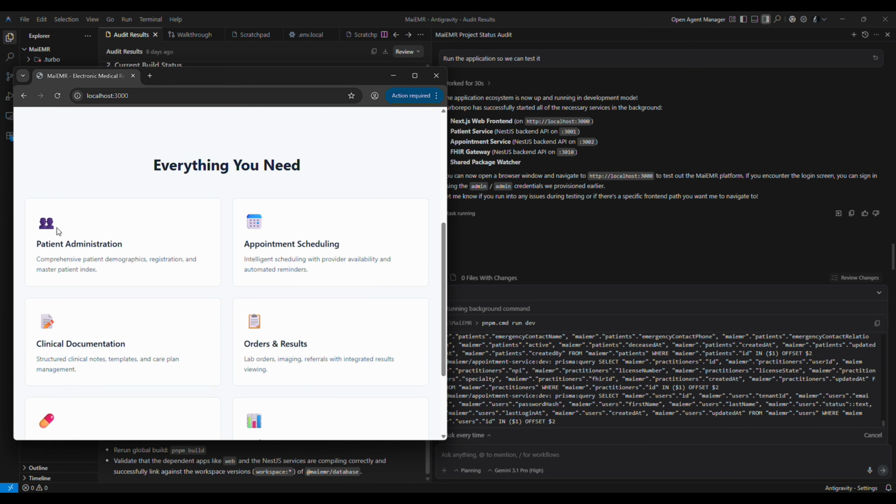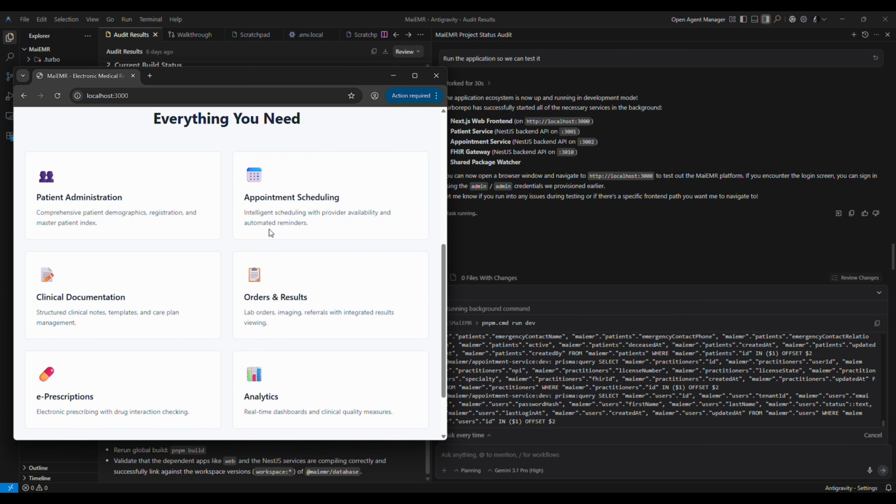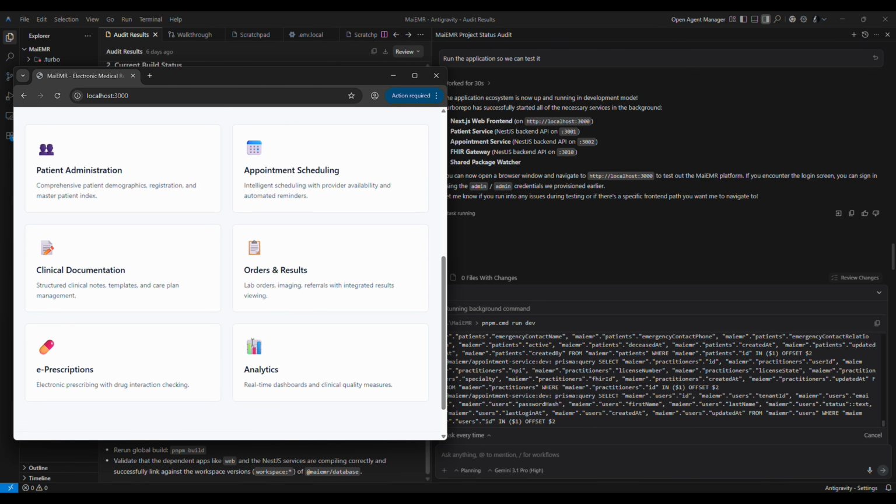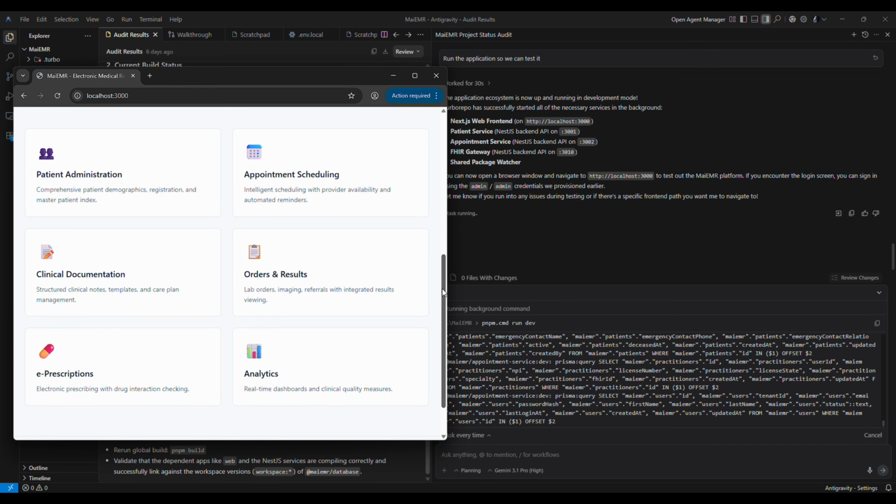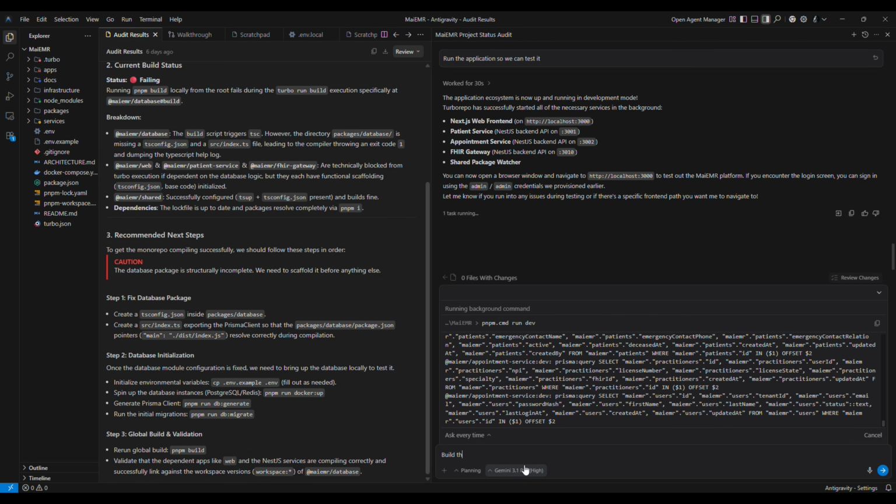Okay, what I think we should do is this. We obviously have some sort of patient administration, appointment scheduling. What I will do is tell Antigravity or Gemini to go ahead and build each module. Let's see how long it takes, because I think it will be quite interesting to see how quick the turnaround is. So build the full patient administration section, it has an error when loading patients.